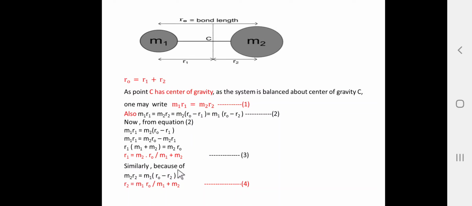Similarly, because of the condition m1 r1 is equal to m2 r2, m2 r2 is equal to m1 in bracket r0 minus r2. In a similar way we can rearrange the equation for r2, and r2 is equal to m1 into r0 divided by m1 plus m2. So, equation number 3 and equation number 4 are the values of r1 and r2. Again, r1 is the distance of atom A from the center of gravity, and r2 is the distance of atom B from the center of gravity.